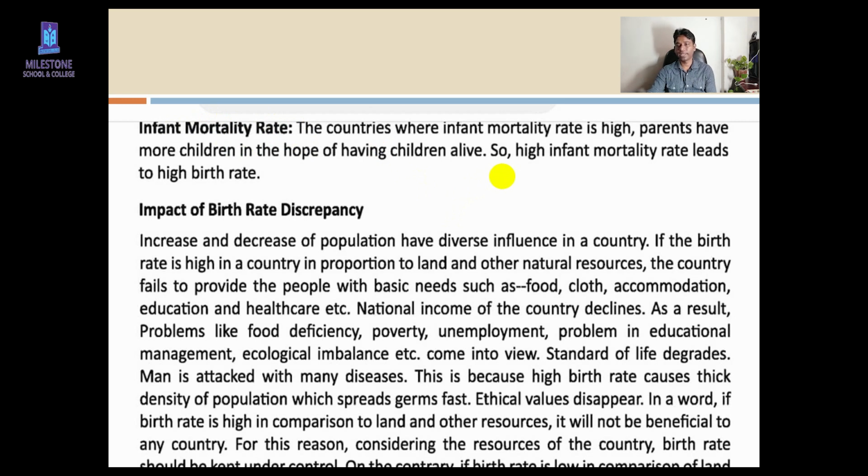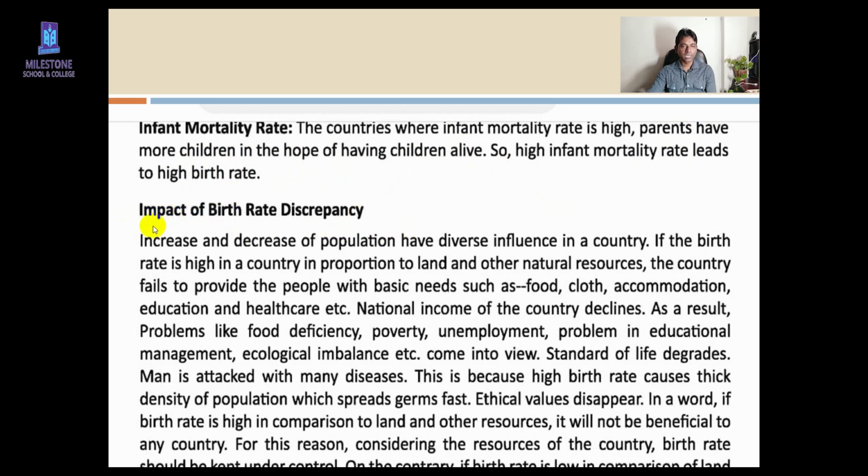Why? What is the reason behind it? Who can say? The reason is that the parents think if one dies, another will remain alive. That's why they give birth to more. You can read this line here. Look, parents have more children in the hope of having children alive. Okay, so you have to underline it.